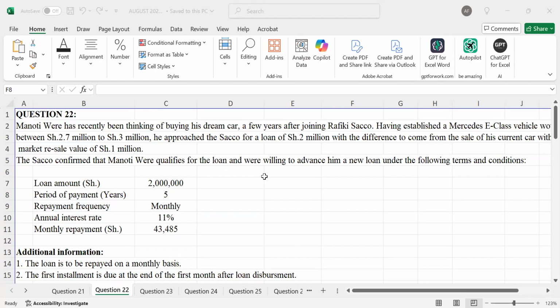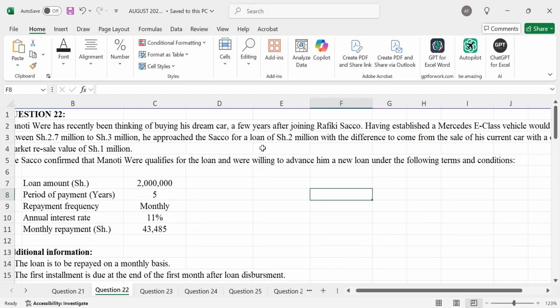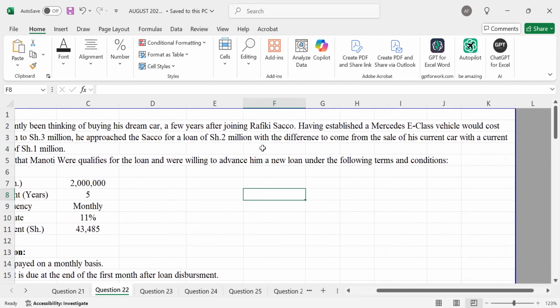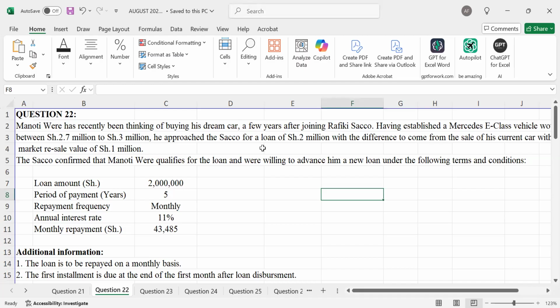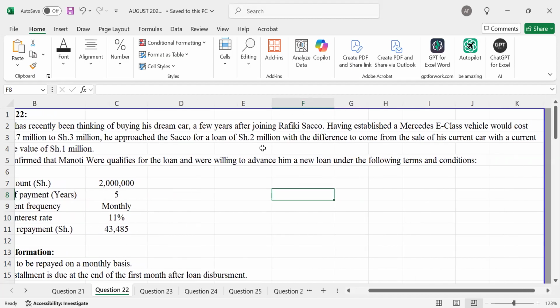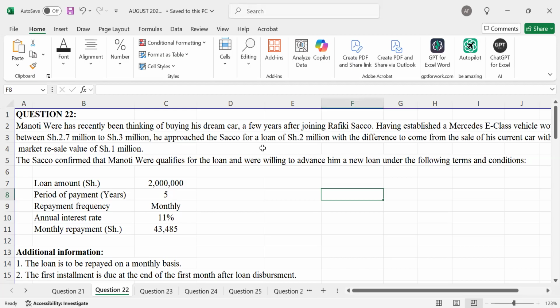So this is what you're told: Manoti Were has recently been thinking of buying his dream car. A few years ago, after joining Rafiki Sacco, having established a Mercedes E-Class vehicle will cost between 2.7 and 3 million. He approached the Sacco for a loan of 2 million, with the difference to come from the sale of his current car with a current market sale value of 1 million. The Sacco confirmed that Manoti Were qualifies for the loan and were willing to advance him a new loan under the following terms and conditions.